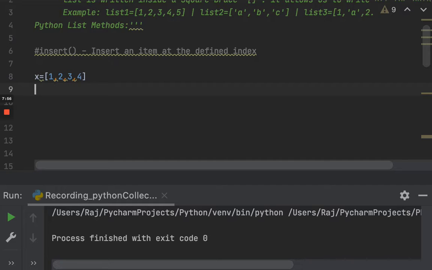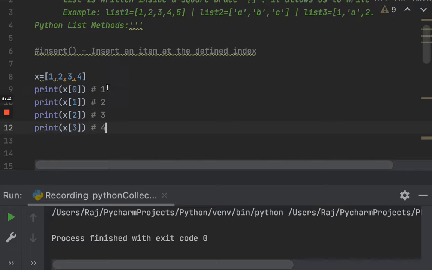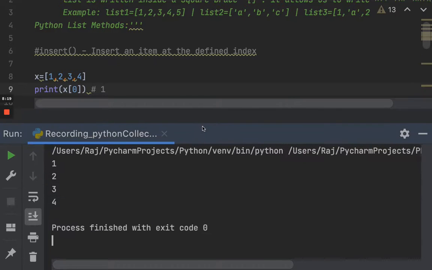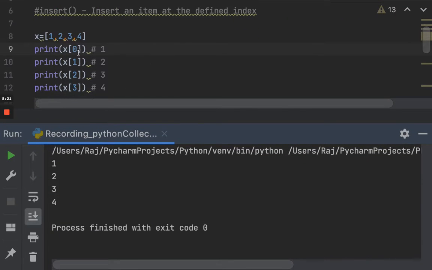Let's look into insert. Insert is nothing but inserting an item at a defined index. If you don't understand the word index, when we did string manipulations, we did indexing and slicing. You can type something like x of 0, 1, 2, 3, and it gives you the elements like this. If I print, you will see that x of 0 is 1, and so on. It starts from 0, 1, 2, 3 like that. So you get the indexing as such.